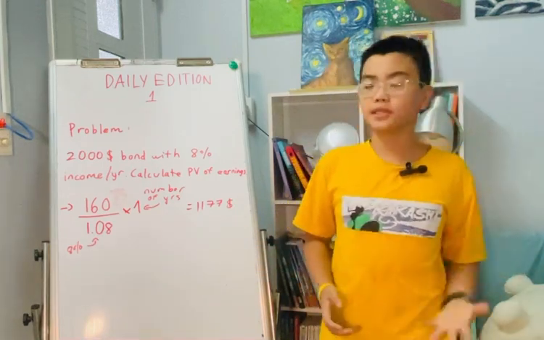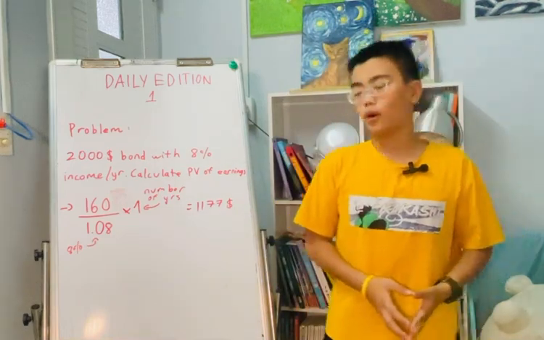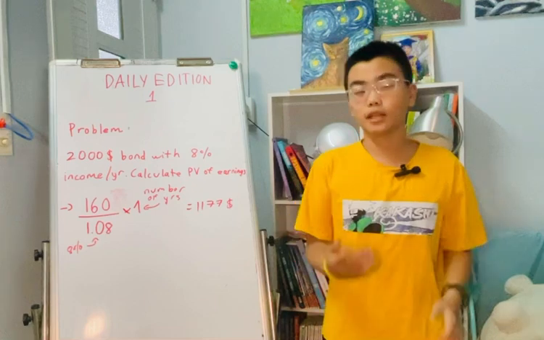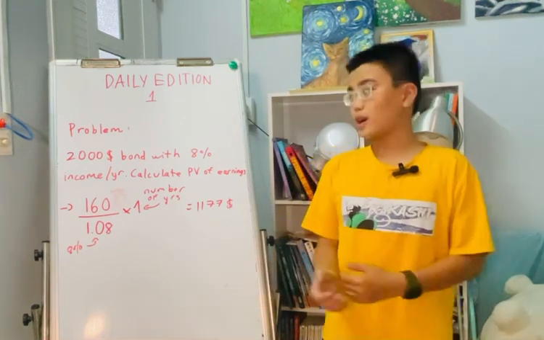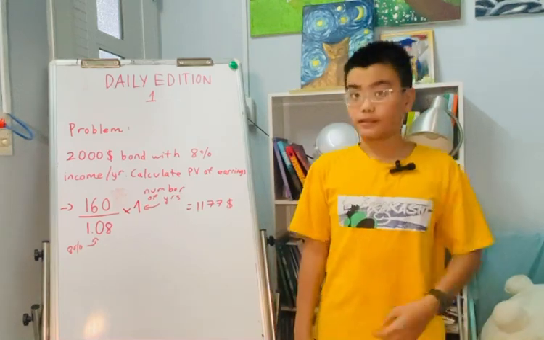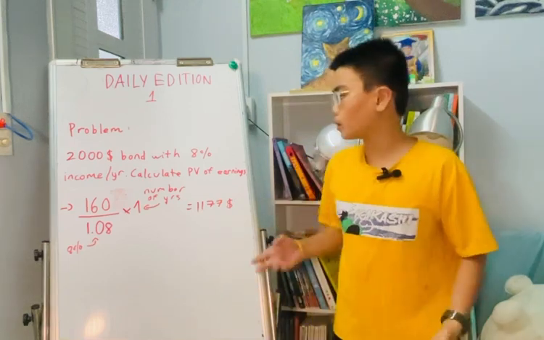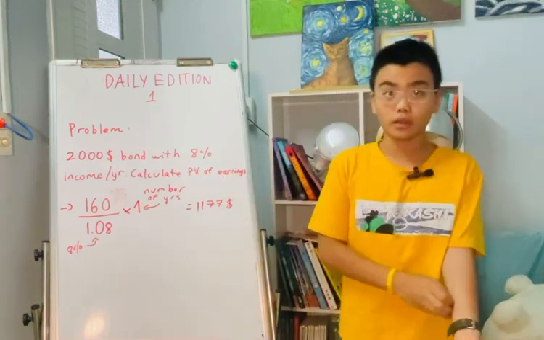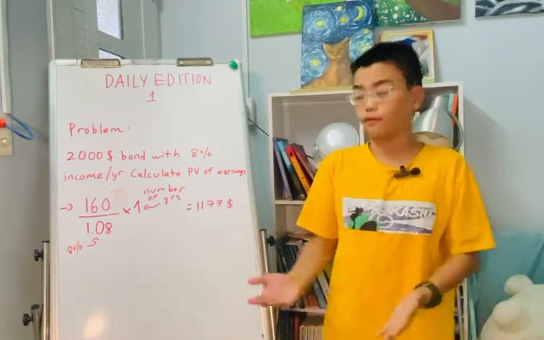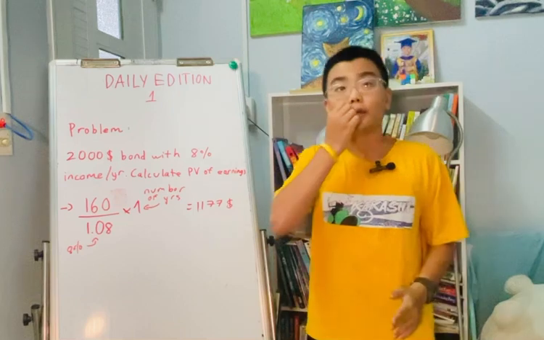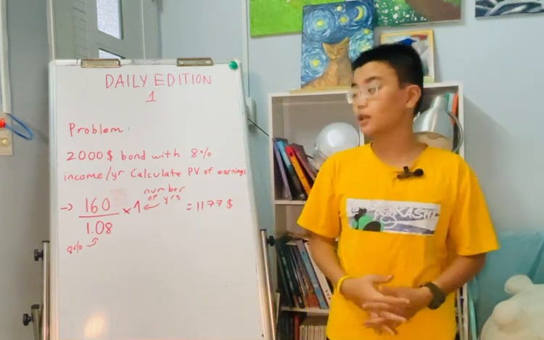So the problem states that there is a $2,000 government bond with 6% income per annum. However, they raise it to 8% at the end of the question. And they ask us to calculate the present value of the total earnings, which is 8% plus 8% plus 8% for like 10 whole years. So that is 80% earned in total if I sum up all of the percentages.